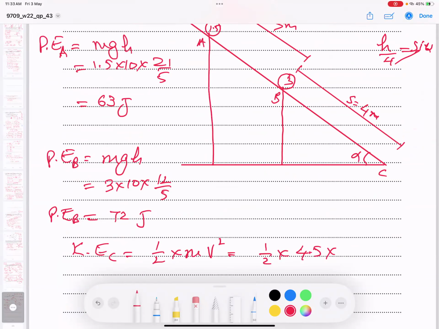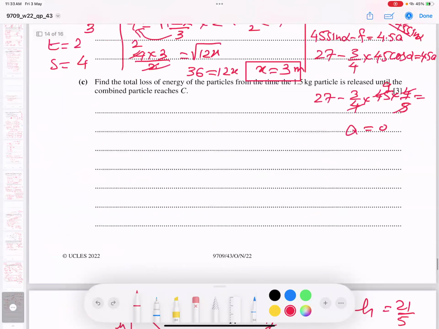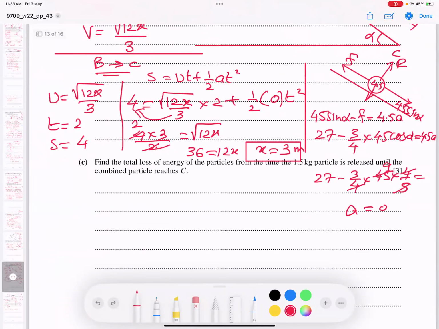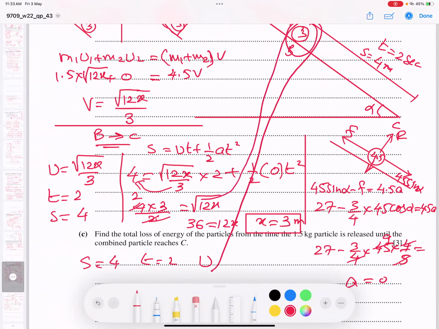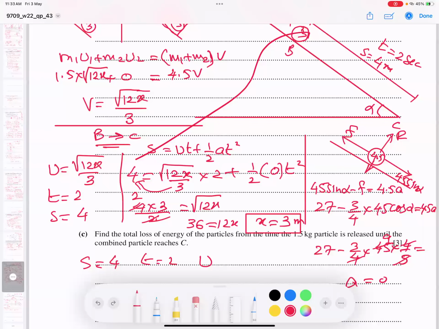So, data is available. Now the important part. For this motion, students, S is 4. Let me write S is 4. Time is 2 seconds. And starting velocity we have now U. What is U? I will plug in the x value 3.